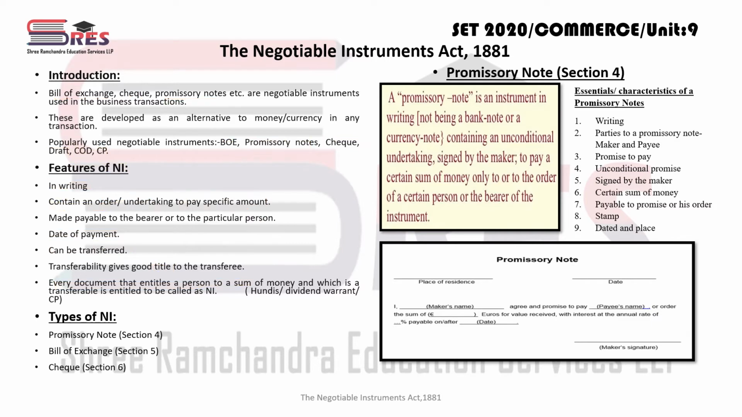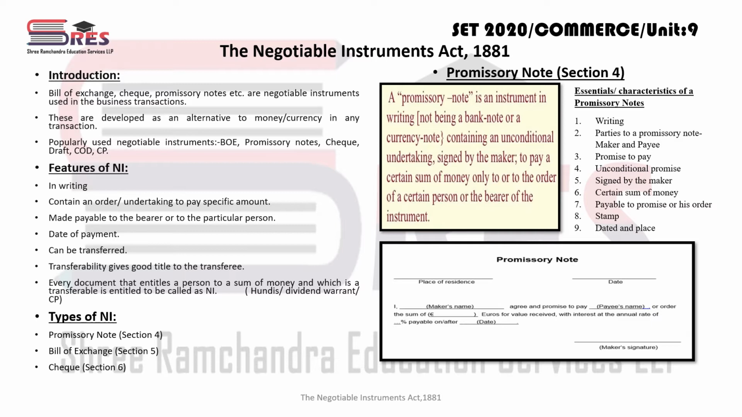Okay guys, now there are different types of negotiable instrument like promissory note, bill of exchange and check, which are explained in sections 4, 5 and 6 respectively. In this lecture we are going to cover these three types of negotiable instrument. In that, the first one is promissory note, which is covered under section 4 of the Negotiable Instruments Act 1881.